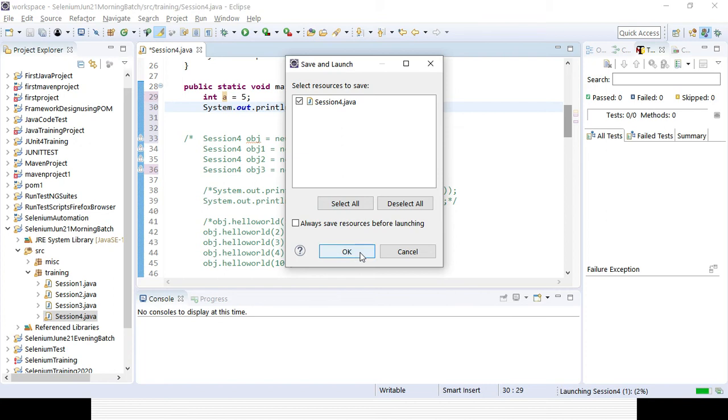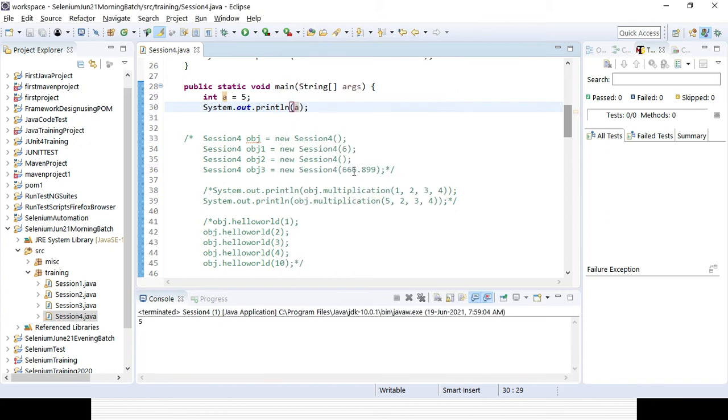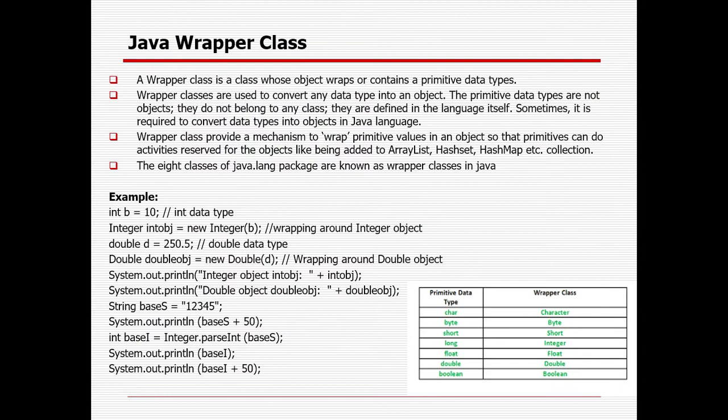But in case I want to deal with the collection framework, then the problem will come, because the collection framework is not able to read the primitive data types. They only deal with objects, and primitive data types are not objects, they do not belong to any class. Whenever I show the collection framework, you can get to know the difference.